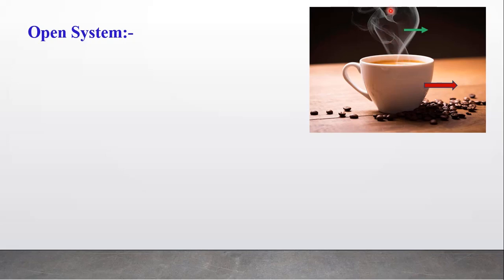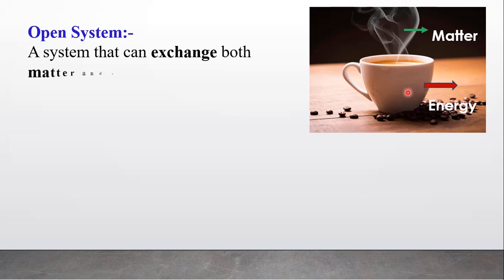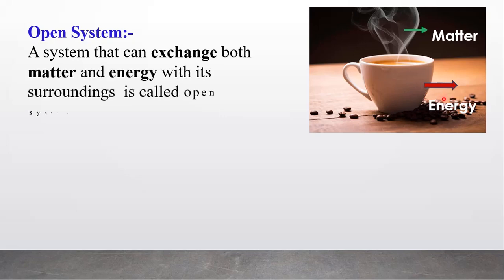Water vapors go into the surrounding, that means part of the matter goes into the surrounding. So the system can exchange matter with the surrounding. And if it is kept for some time, then it cools down. That means what? The system exchanges energy with the surrounding.